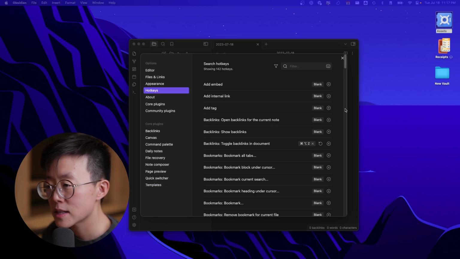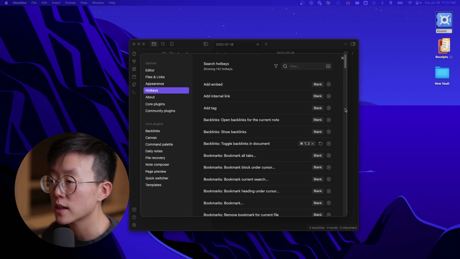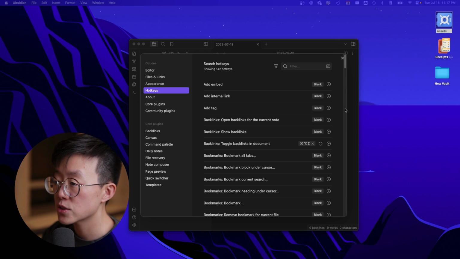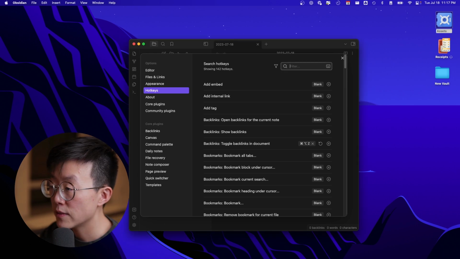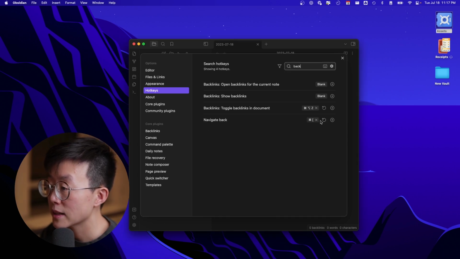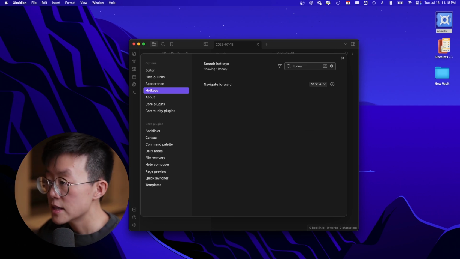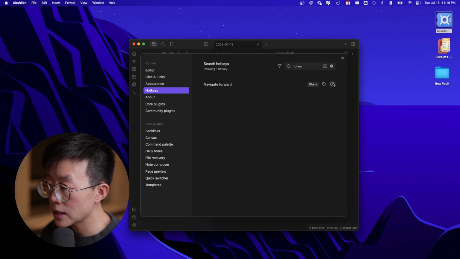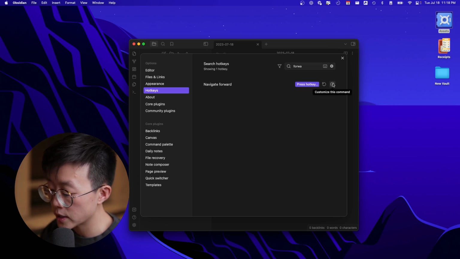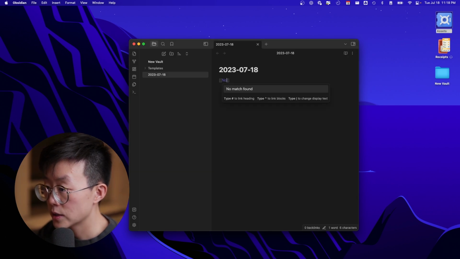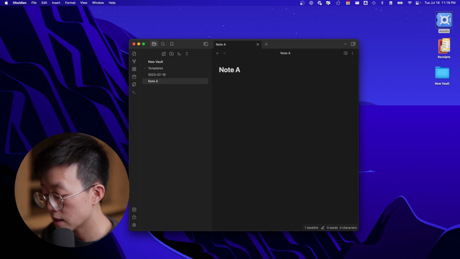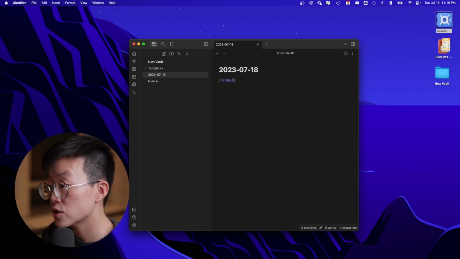Besides setting up plugins, I would also recommend that you set up the shortcuts that you're going to be using a lot. That includes going back and forward, inserting templates, and toggling the left and right pane. So let's set it up one by one. Navigating back, you just type back, and basically that's the one that we have just set up. Normally, I do Command or Control left bracket. Similar thing with the forward, I would normally reprogram it to be Command or Control right bracket. So let's say that we have two notes, and because we have programmed the shortcut, we can just use the shortcut to quickly navigate between the pages.